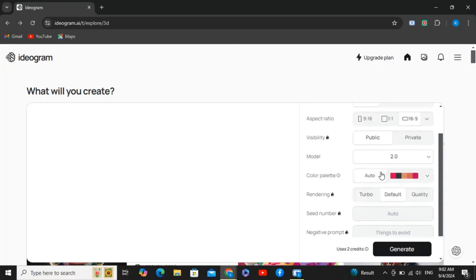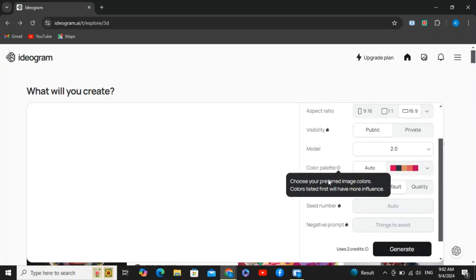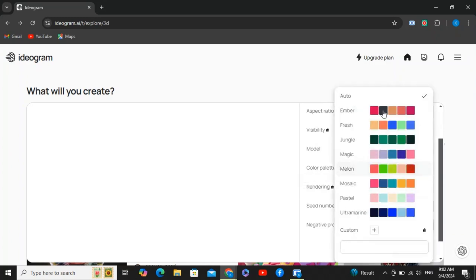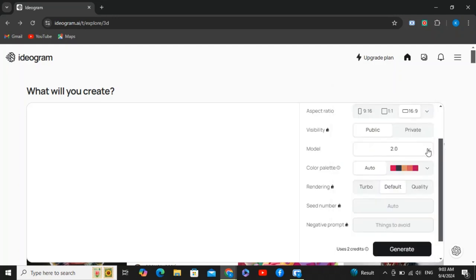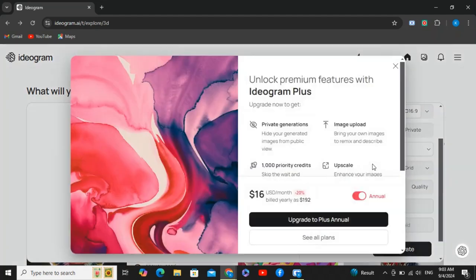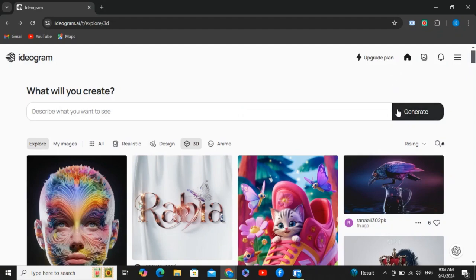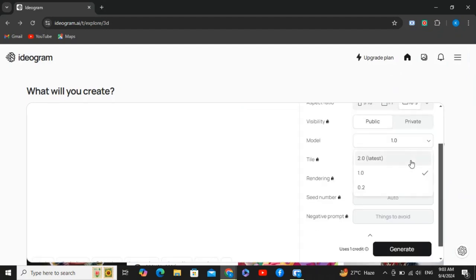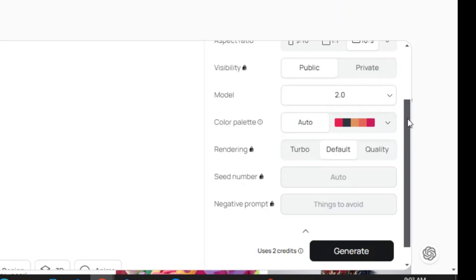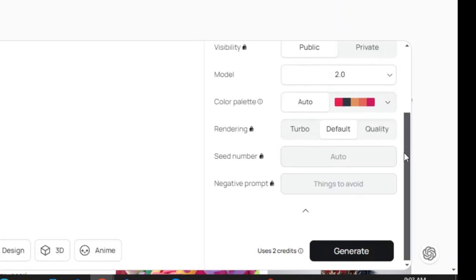A couple of things have changed right here, the color palette is off by default, but you can choose a color palette. Let's go here, and you can see there's Ember, Fresh, and Jungle, some of these, and you can make your own custom color palette if you want, but this is not in the free plan, you have to pay them. I'm not going to do that, let's just keep it on auto for now. One of the things that they don't have in 2.0, if you go back to 1.0, you notice this tile for patterns and stuff. I think that was replaced, not replaced, but you'll notice this isn't here. But what we got instead was the color thing. This color thing is pretty cool. So these are the only differences on this side.